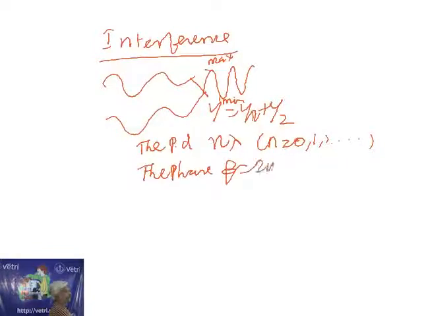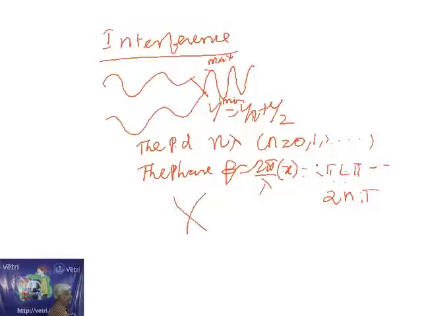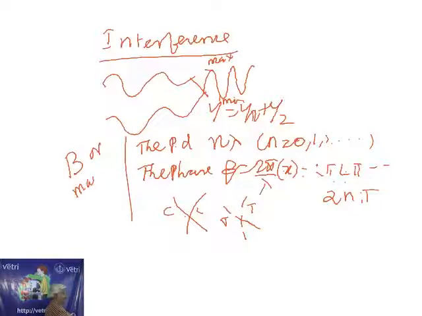Phi is equal to 2 pi by lambda into x, that is equal to 2 pi, 4 pi, etc., that is 2n pi. And also two crests meet, and also two troughs meet. So how to understand it: the path difference, the phase difference, two crests and two troughs. These are the conditions for bright or maximum intensity.